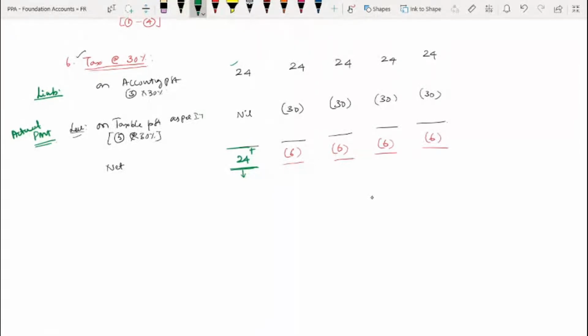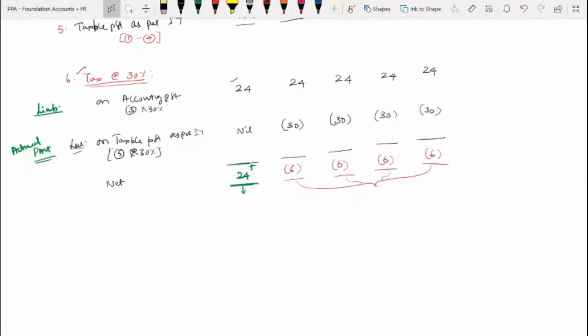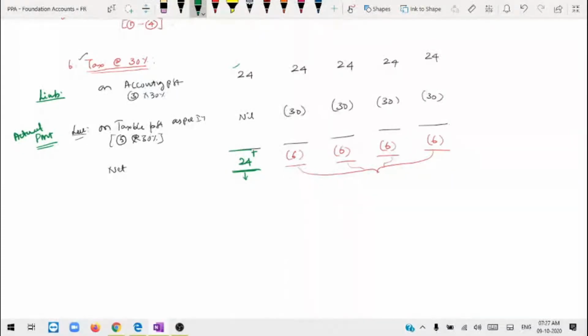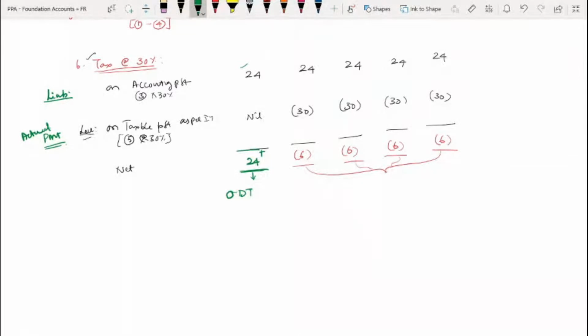So in the future, check out what happened. In future, you will have to pay. Where you have to pay only 24, there you have to pay 30. That means the income tax department indirectly will collect or not? Yes, sir. So therefore, in the first year when you saved 24 rupees, don't jump. That is called originating deferred tax liability, originating timing difference. Are you understanding?